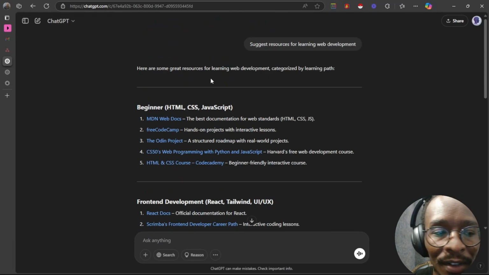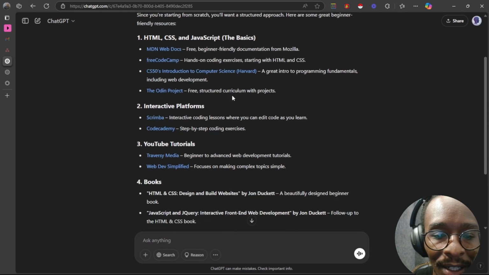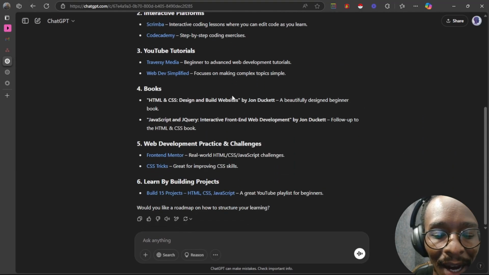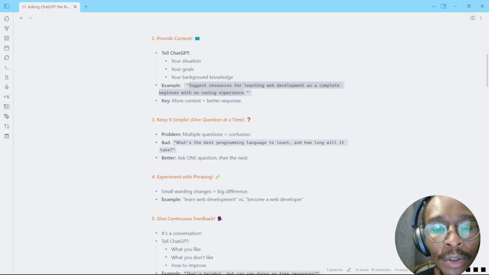This was the previous one, where we didn't give it our background. Compare this to what we have here in this one, and you can see it is way more detailed and it's going to take you as a beginner, so it's not overwhelming you with tons of information. Always make sure that you give it your situation, your goals, what you want to achieve at the end, and your background knowledge. Just remember that more context means better responses.